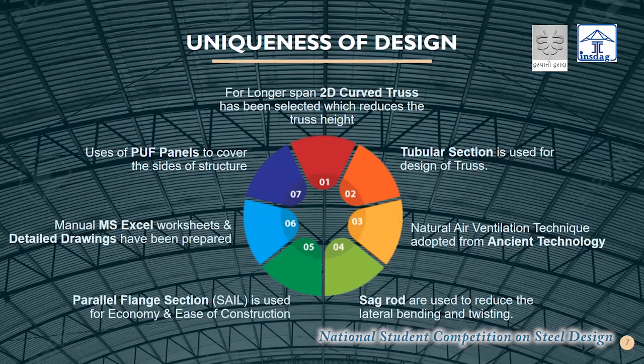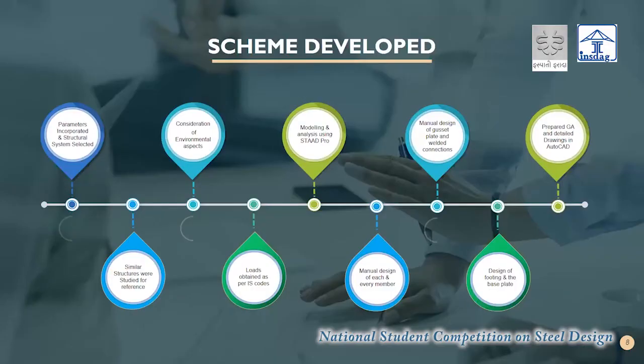Sag rods are used to reduce lateral bending and twisting. We have used parallel flange sections, no built-up sections are used here, which is another point for faster construction. A manual MS Excel worksheet and detailed drawings have been prepared. We have used PUF panels to cover the sides of the structure, which also help balance the heat. These are the processes by which we did our total design.